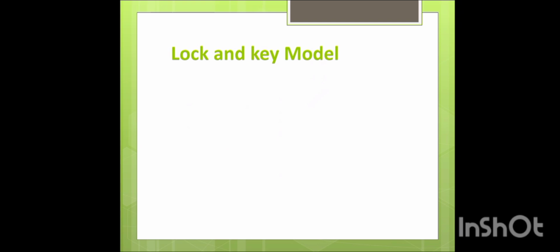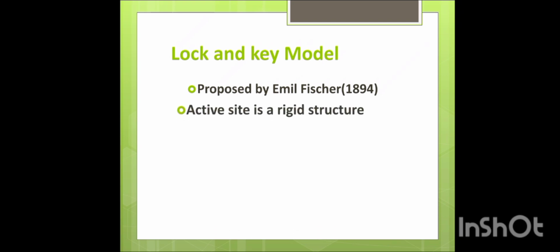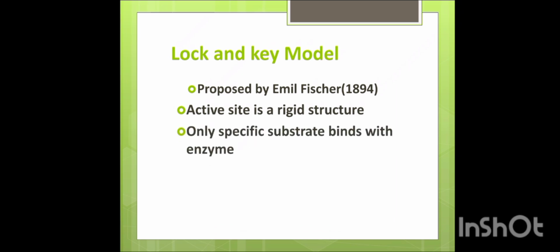The mechanism of enzyme action can be explained by two models. First is the lock and key model. This model was proposed by Emil Fischer in 1894. According to this model, the active site is a rigid structure. As the active site is a rigid structure, it cannot change its shape according to the substrate. So only the specific substrate binds with the enzyme.